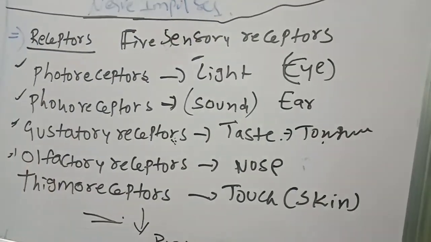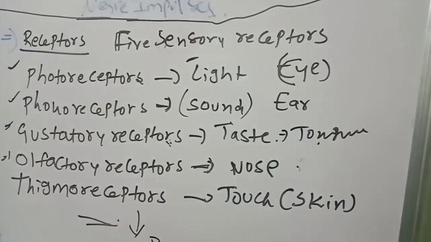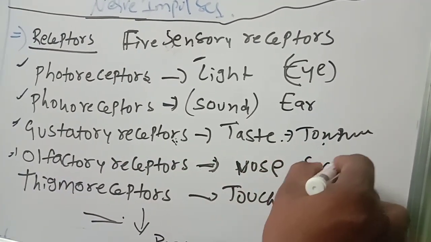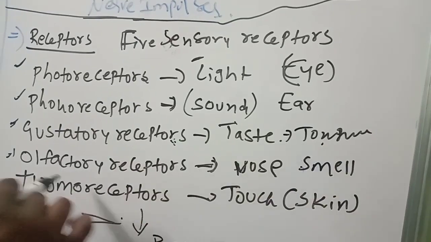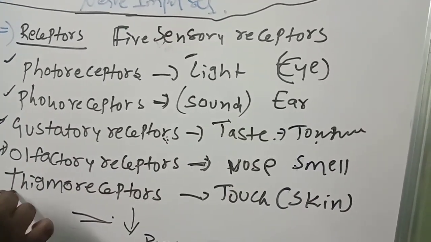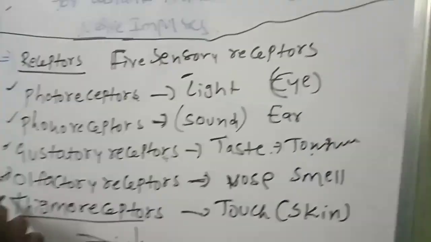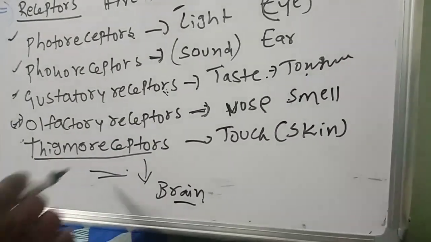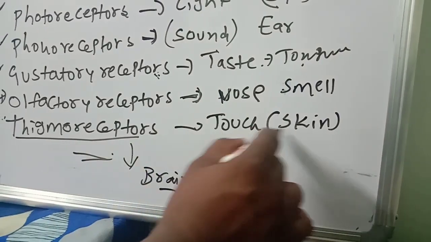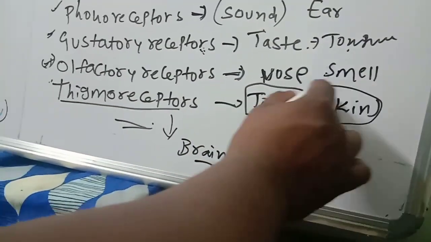Next one is olfactory receptors. These olfactory receptors are present in the nose. In the nose, you are feeling smell, right? Either good smell or bad smell, by the help of olfactory receptors. Last one, many more receptors are there in the skin, but here I am telling only one type, called thigmoreceptors. These thigmoreceptors are related to touch. They will feel the sense of touch, so they are present on the skin.